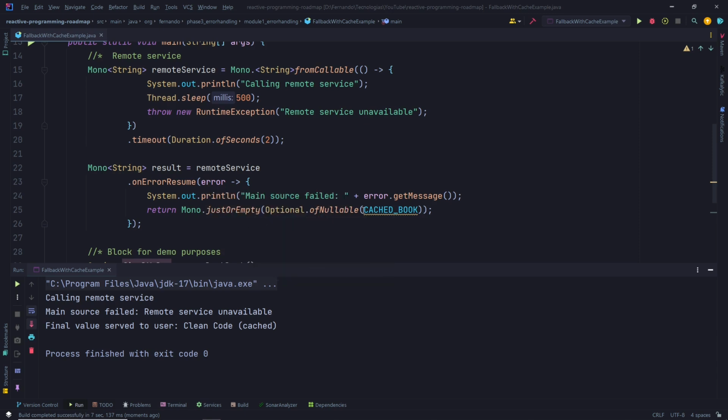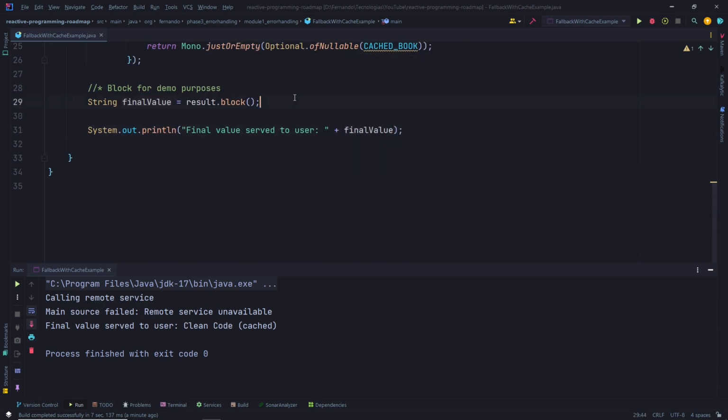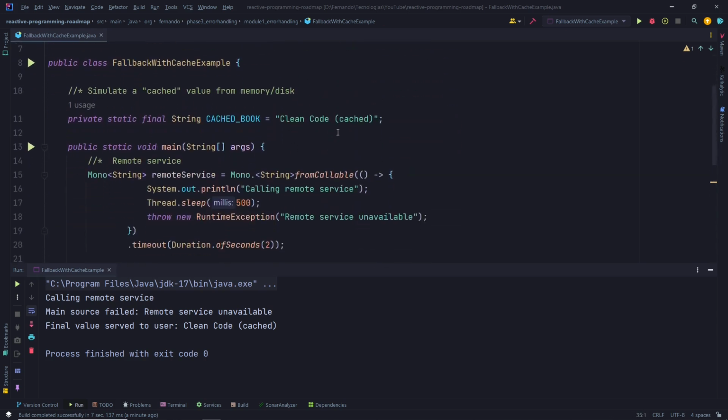Here we pass as a parameter the cached book in this case, the thing that we want to show on the screen, for example. Finally we use the block operator. This is just for demo purposes, we're just printing here. That's why we see here final value served to the user. This is the final value, which is Clean Code cache.